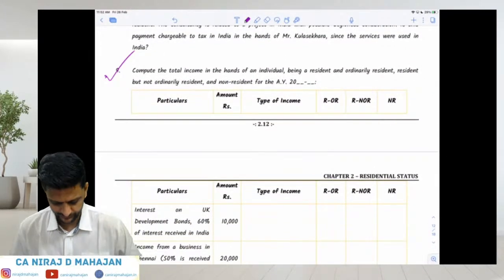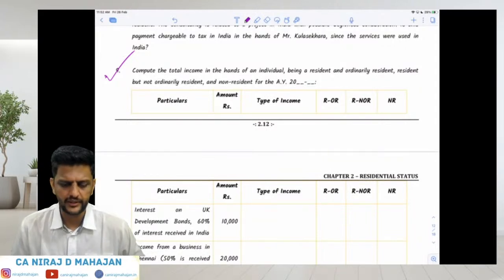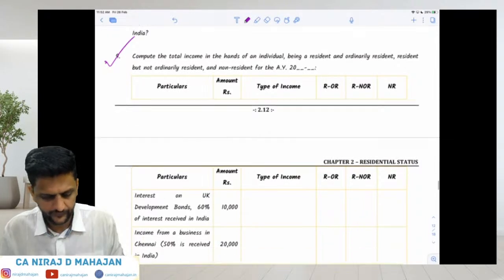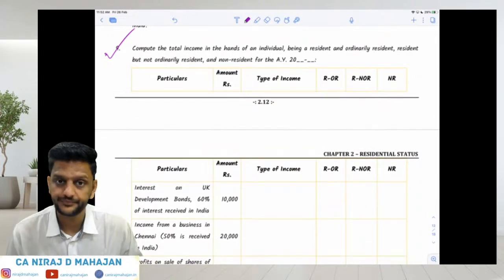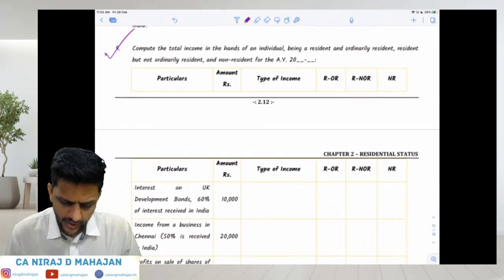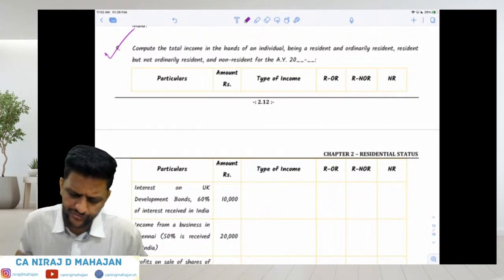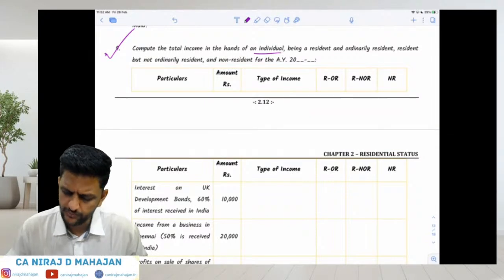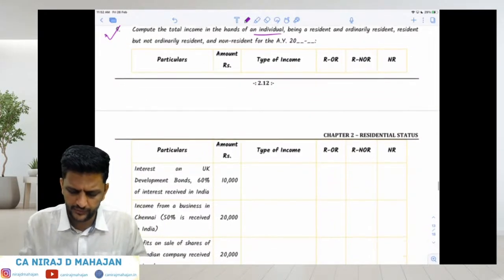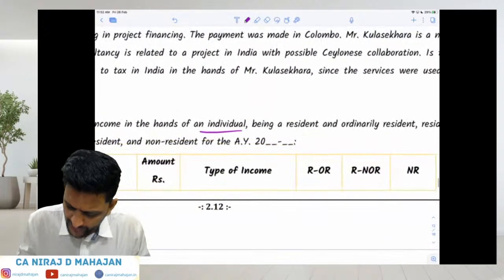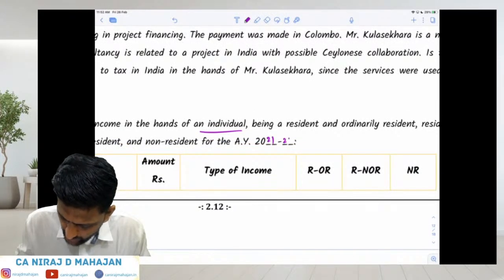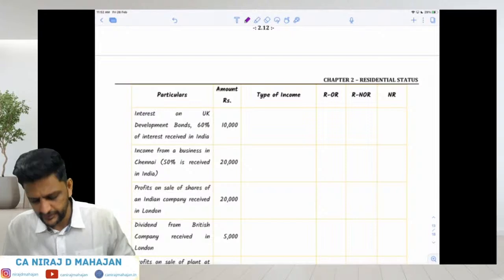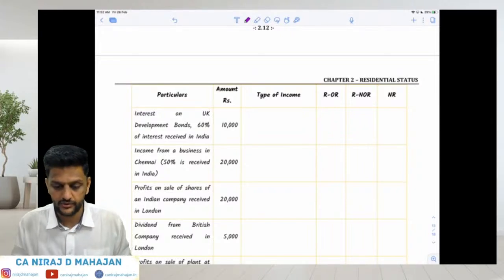Again, this will be a slightly lengthy question, so pay attention. Compute the total income in the hands of an individual, being an ROR, RNOR, or NR, depending on the case. For EY 21-22. Fine, till here? Be careful now. Please be careful now.